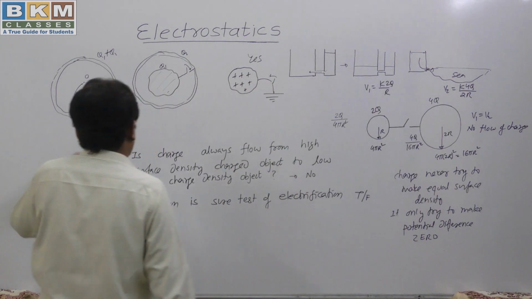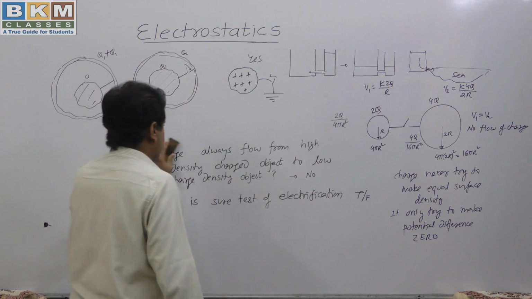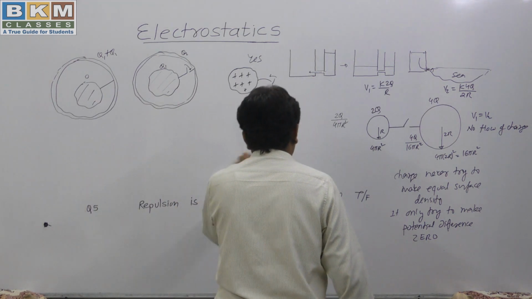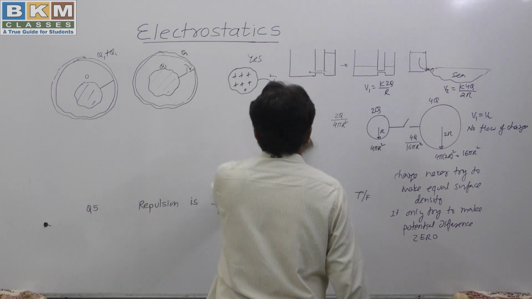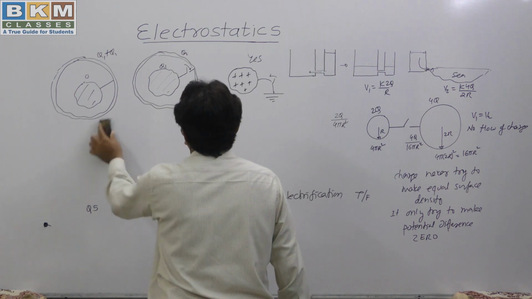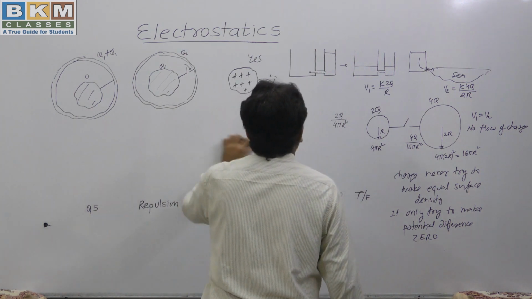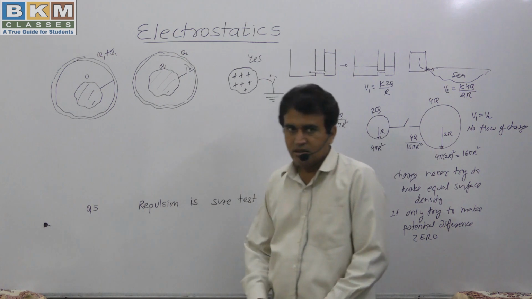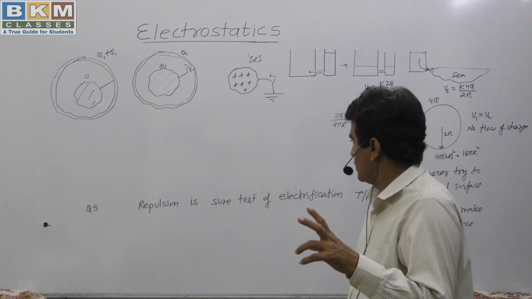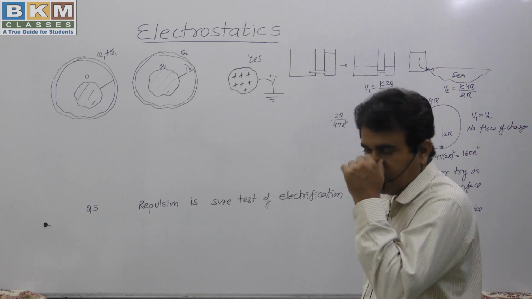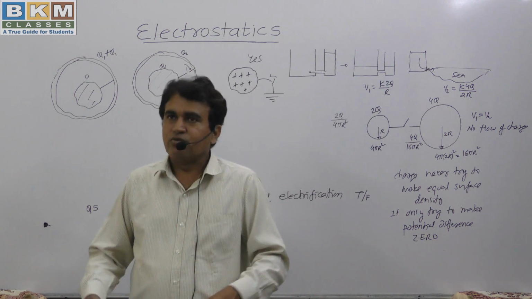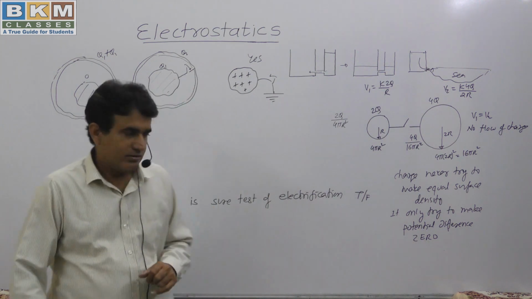Now I am going to shift to question number 5. So we have discussed up to question number 4. All these questions are somewhat informative, and also by giving these examples I want to increase your knowledge regarding charge. My question number 5 is, repulsion is sure test of electrification. What does it mean? If two objects repel, then we can definitely say that they are charged.